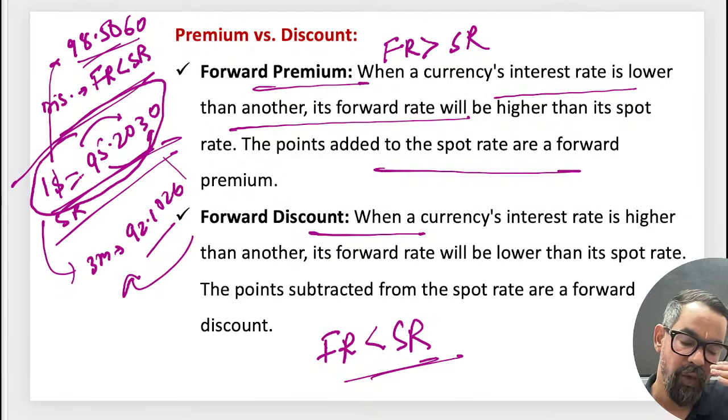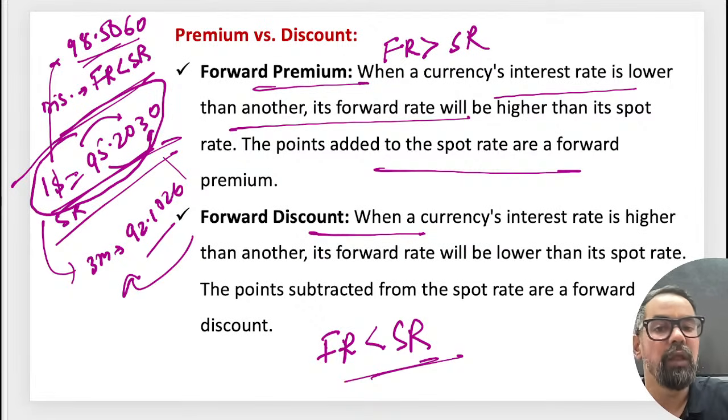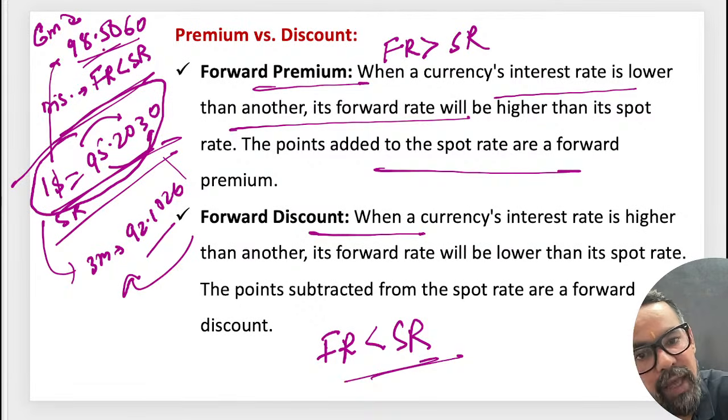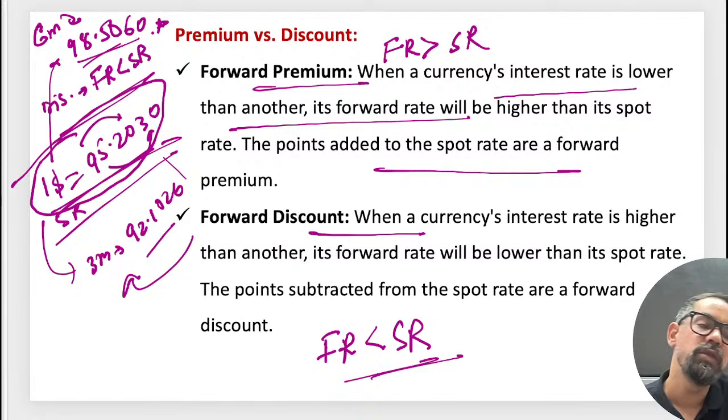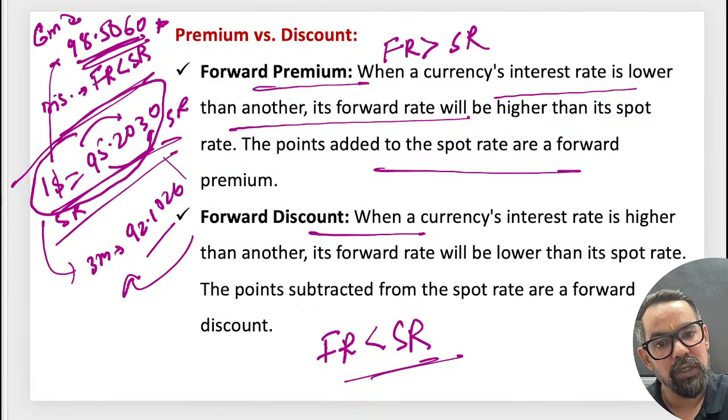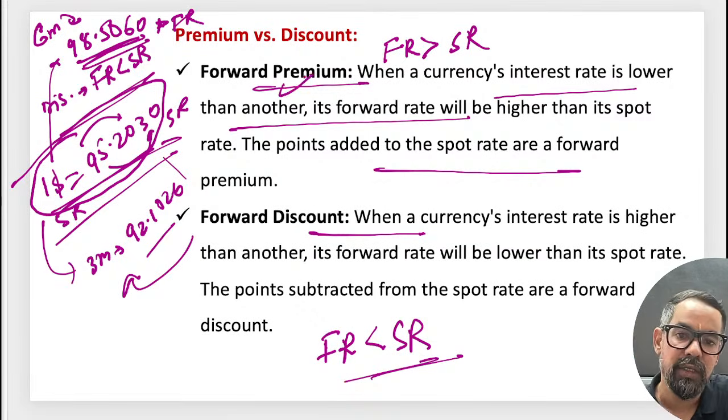When it comes to the forex market, the foreign exchange currencies and all currency pairs also get traded in the market. What it is showing in the market is that a 3 month later contract or 6 month later contract of USD INR is priced at 98.5060. Means the future rate is higher than the spot rate. This is your spot rate and this is your future rate. It is a case of premium.